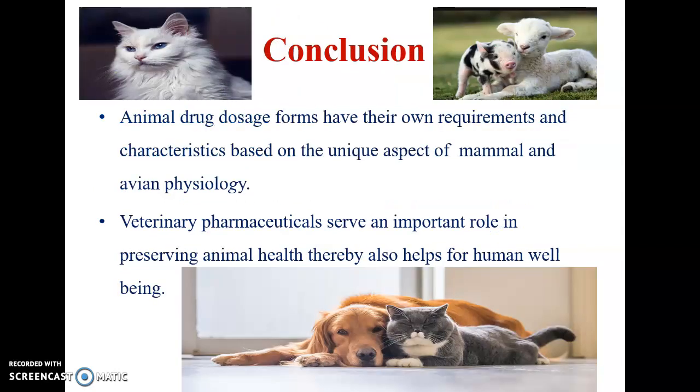The conclusion is, animal drug dosage forms have their own requirements and characteristics based on their unique aspects of mammalian and avian physiology. Veterinary pharmaceuticals serve an important role in preserving animal health, thereby also helping human well-being.